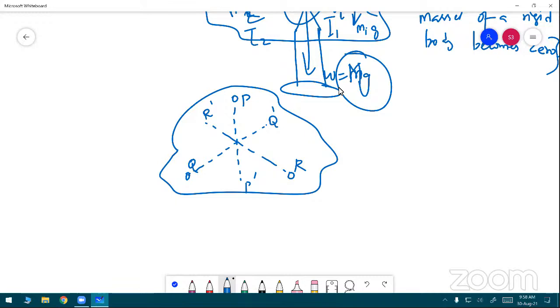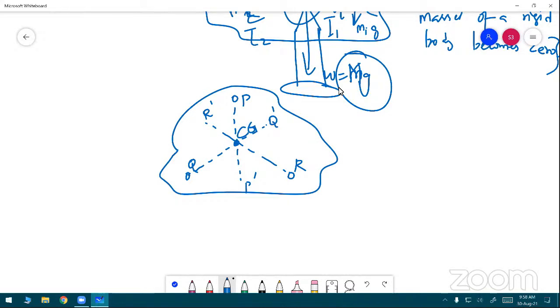The vertical lines P dash, Q dash, and R dash all pass through the center of gravity, which means they intersect at a particular point. This point is the center of gravity in the irregular shape.